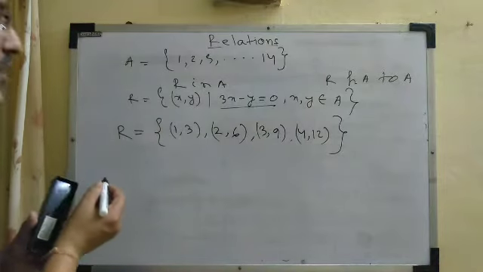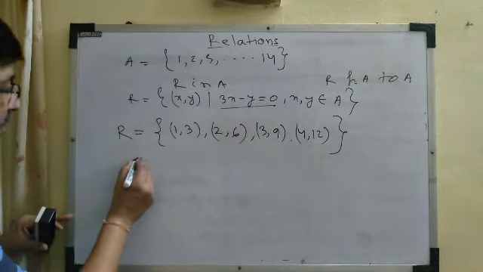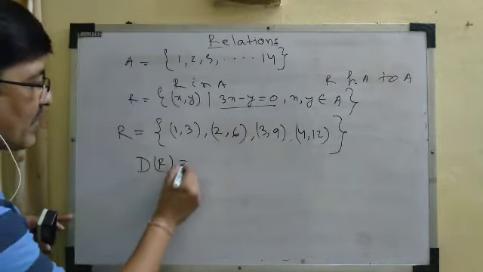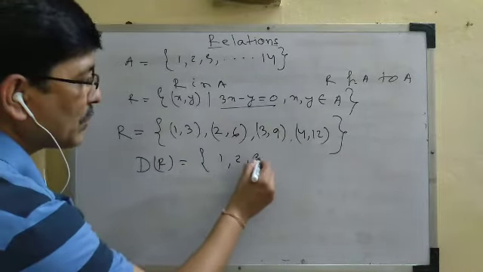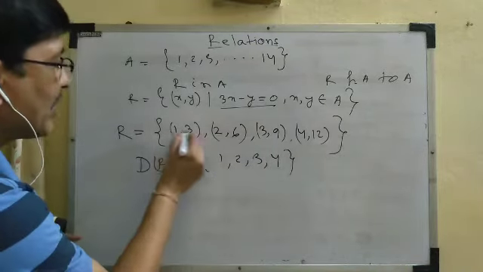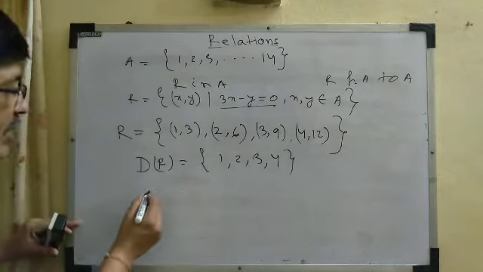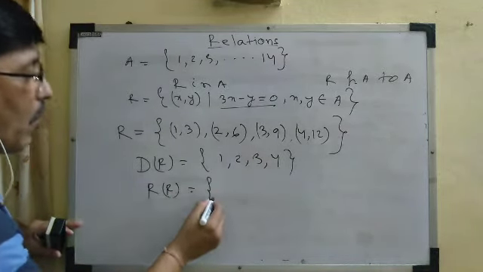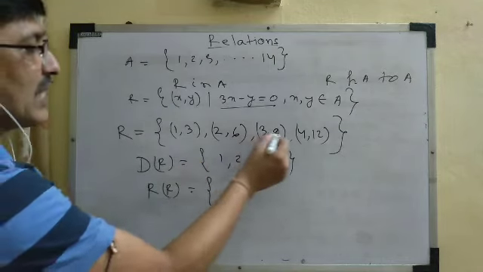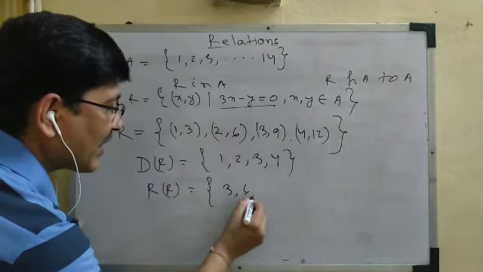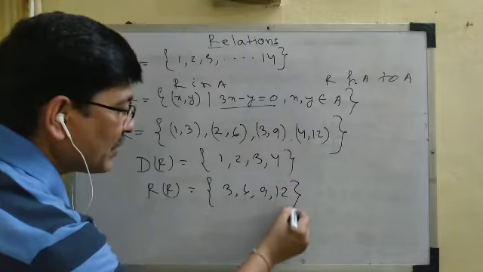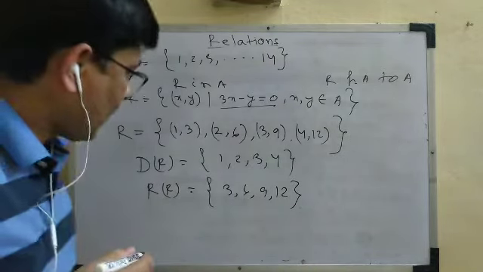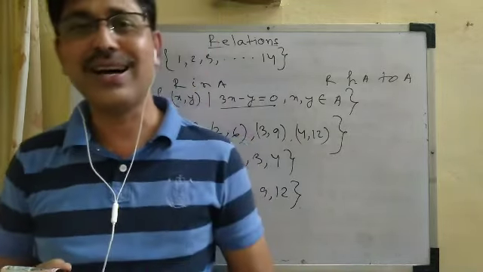Only 4 ordered pairs. Again, we can find the domain of this relation R as 1, 2, 3, 4, because we have to collect only the first element of the ordered pairs. Similarly, the range of the relation R is the collection of all second elements, that means 3, 6, 9 and 12. Okay, this is all about the introduction of the relation R. Thank you.